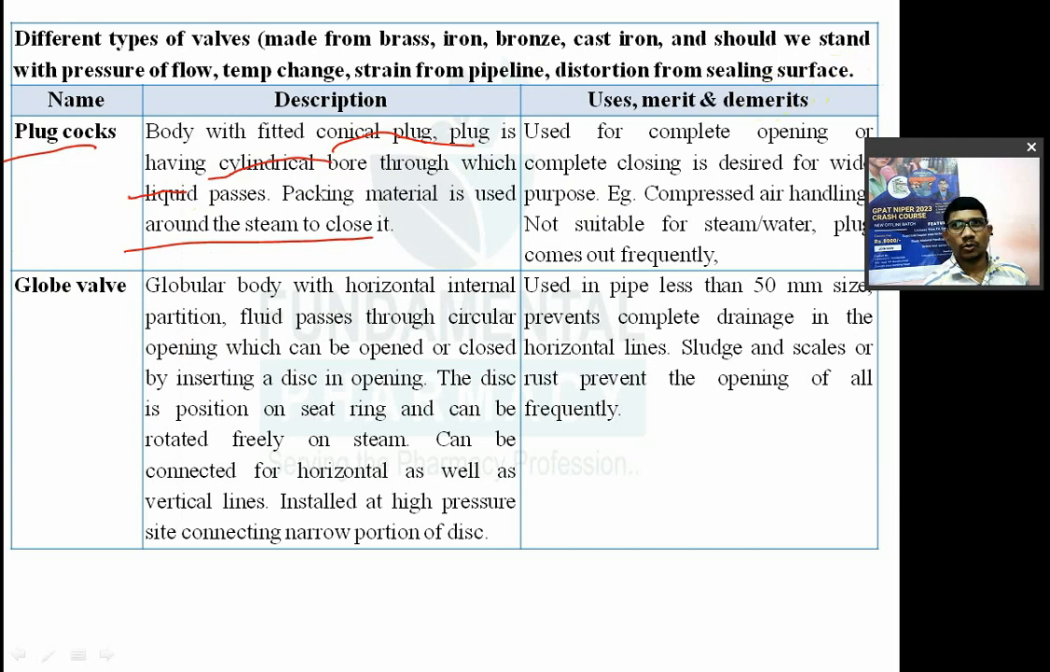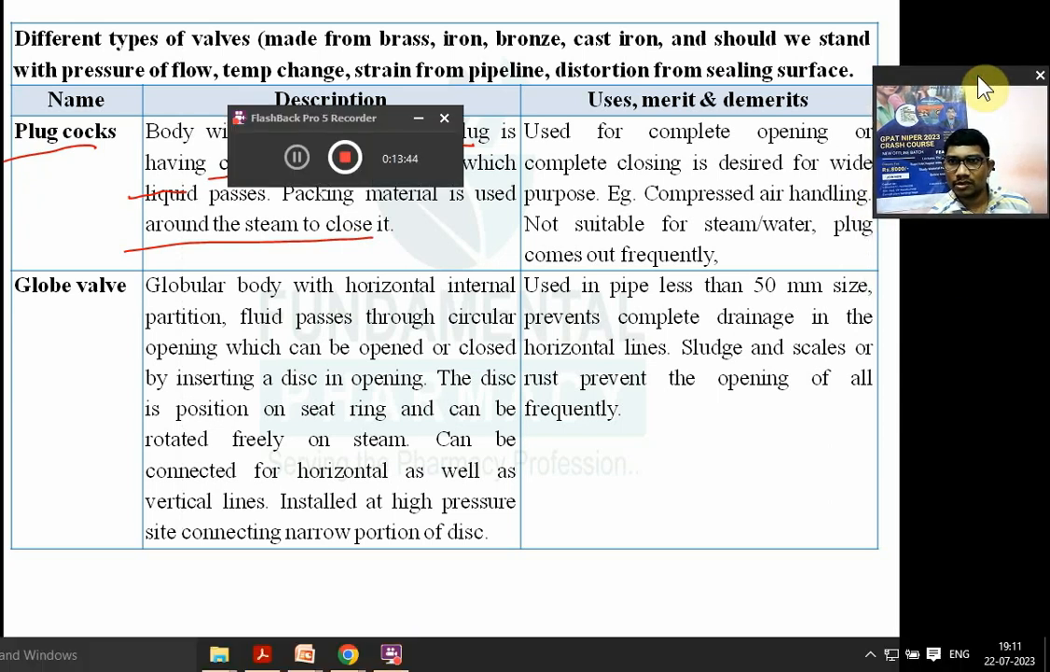When a complete opening or complete closing is desired, जहाँ पे आपको एक तो पूरा फ्लो चालू करना है या फिर पूरा बंद करना है, तो कंट्रोल नहीं करना है, उस टाइम के लिए प्लग कॉक वाल्व्स are used. If there is a complete opening or complete closing desired, so at that time it is used. Example, it is used for the handling of compressed air.